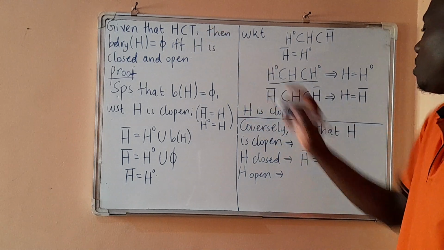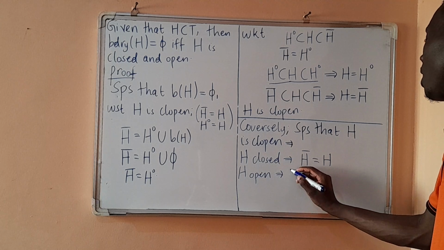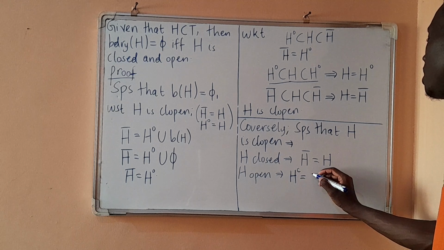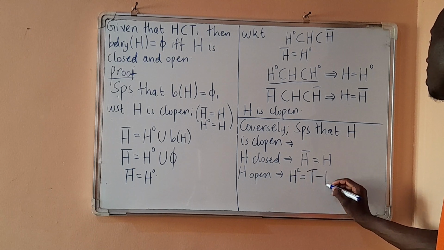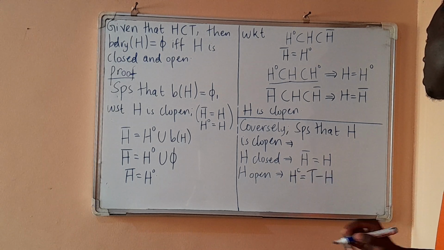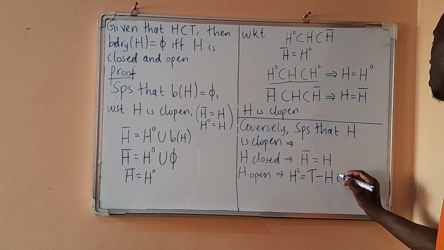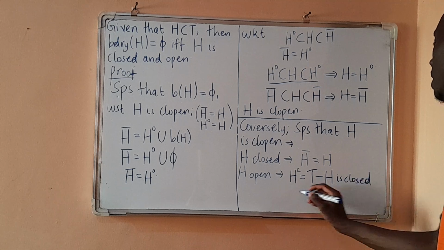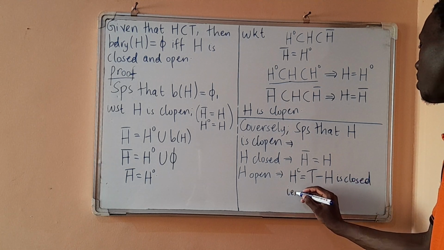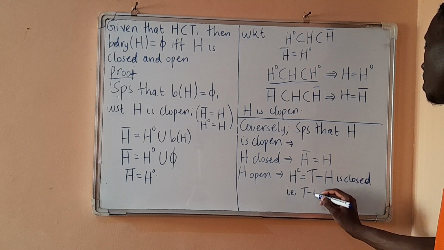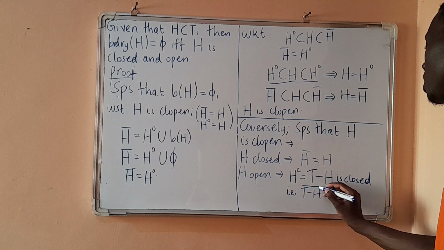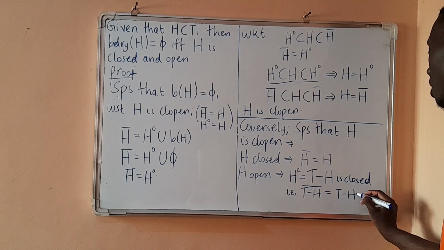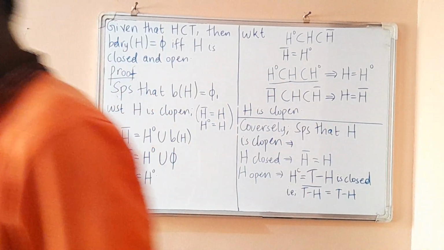So the complement of H, which is equal to T minus H, is closed, i.e. the closure of T minus H is equal to T minus H.